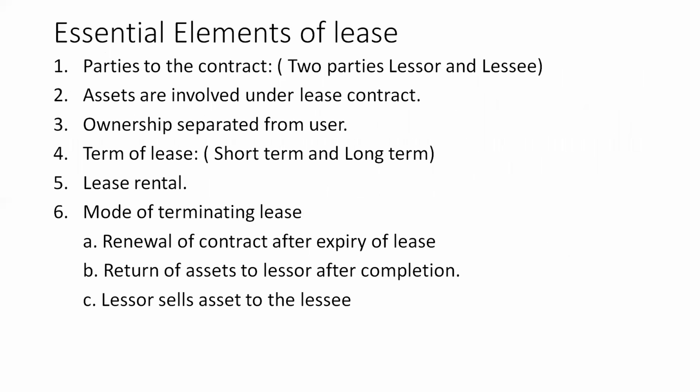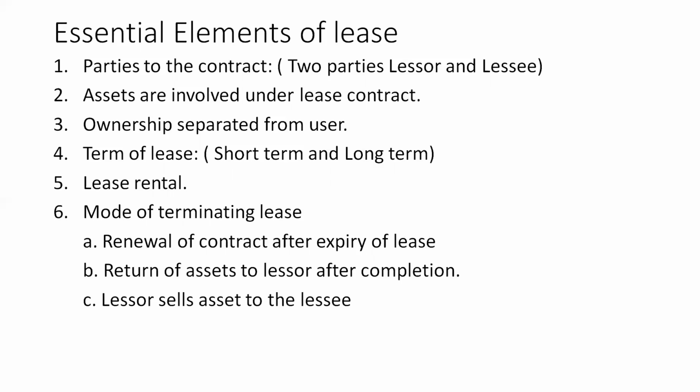Now you see what are the characteristics or essential elements of a lease. First one is parties to the contract. Normally for a leasing contract there are two parties. One party is the owner, the other party is the user. The owner is called the lessor and the user is called the lessee.